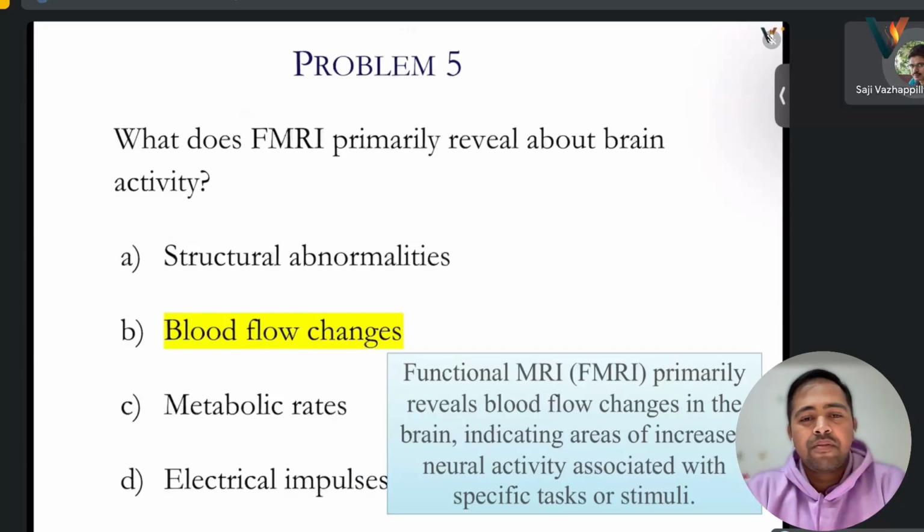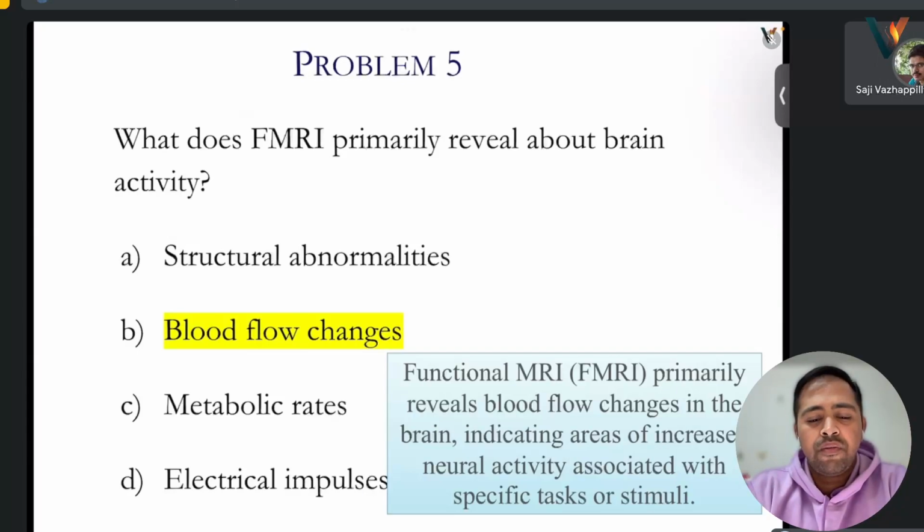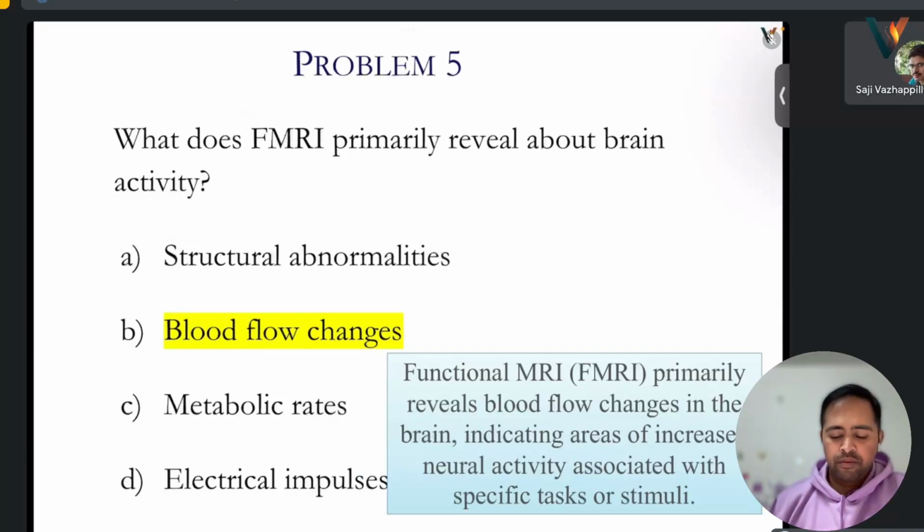Whatever MRI machines we are seeing in our hospital, are they not fMRI? Yeah, they are fMRI, mostly. Even now, mostly they are fMRI. Okay.